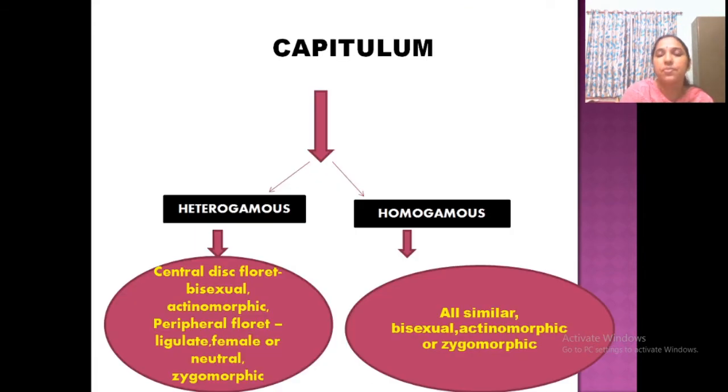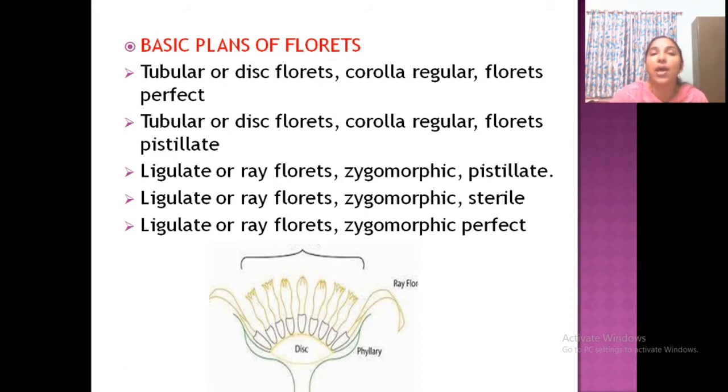Clear? And the other is homogamous, meaning all similar. Maybe all disc or maybe all ray. Only one type, usually bisexual, actinomorphic or zygomorphic. Only one type of floret. Clear? Hetero means different. Heterogamous, different: two types, that is ray and disc. Homo means same, that is only one type. Understood? Okay. Now, the basic plan of florets.